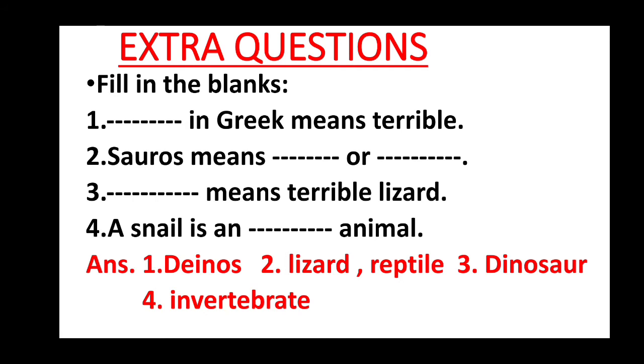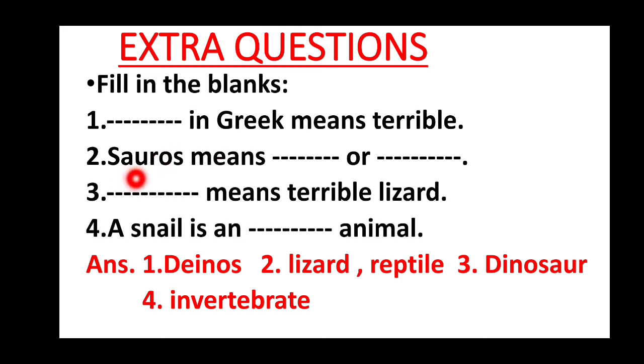Fill in the blanks. Dash in Greek means terrible. Answer: Deinos. Deinos in Greek means terrible. This word you should begin with a capital letter. A sentence should always begin with a capital letter. The dash is in the beginning of the sentence, so you have to begin it with a capital letter. Write: Deinos in Greek means terrible.